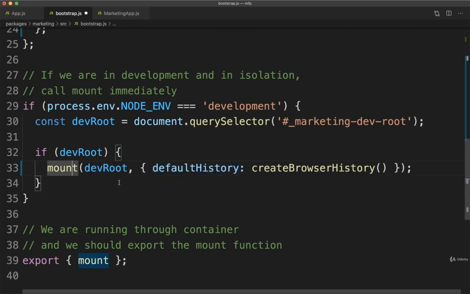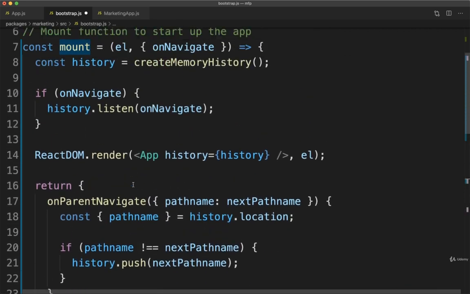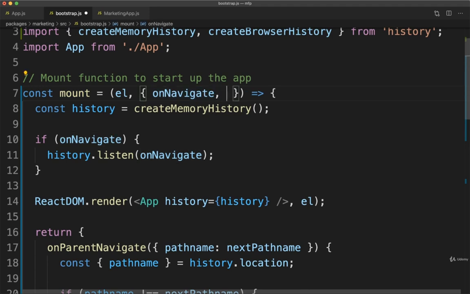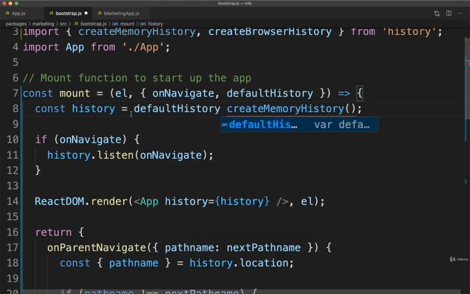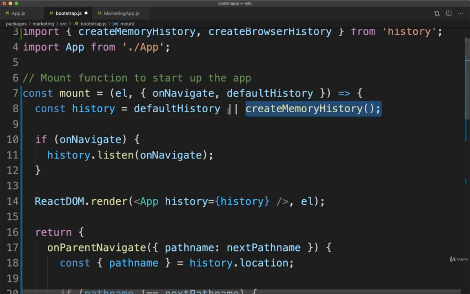So then inside of our mount function, back up here, I'm going to destructure off defaultHistory. We are only providing a defaultHistory if we are in development. So I'm going to say if we were given a defaultHistory, let's use it. I'm going to assign that to history. Otherwise, if we did not get one, we will default to creating our own memory history. So that's what the OR here is going to do. If we provided a defaultHistory, go ahead and use it. Otherwise, make use of a memory history.